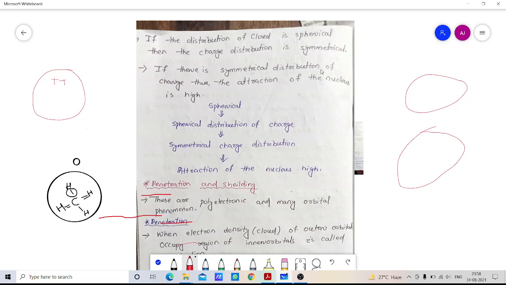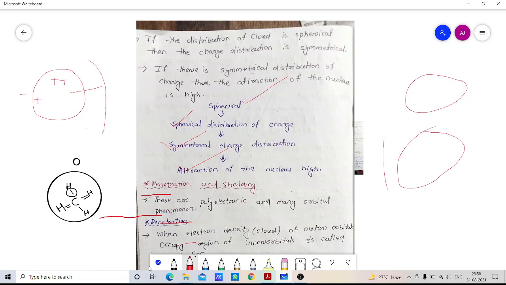If there is a symmetrical distribution of charge, then the attraction of the nucleus is high. Remember one thing: if the charge distribution is symmetrical, then the attraction of the nucleus is high. If the shape is spherical, that tends to a spherical distribution of charge, and a spherical distribution of charge tends to a symmetrical charge distribution. If there is a symmetrical charge distribution, the attraction of the nucleus is very high.